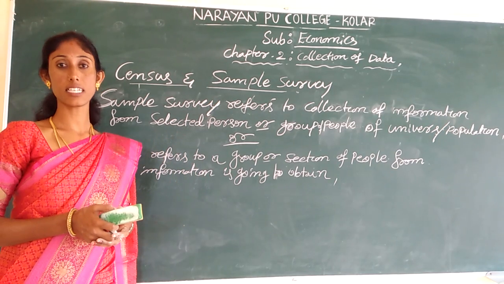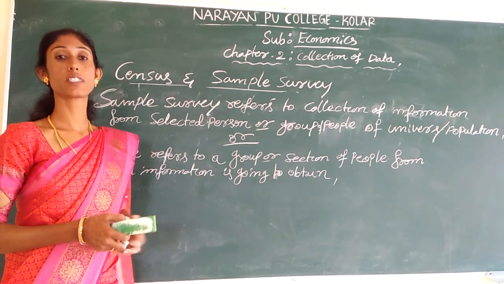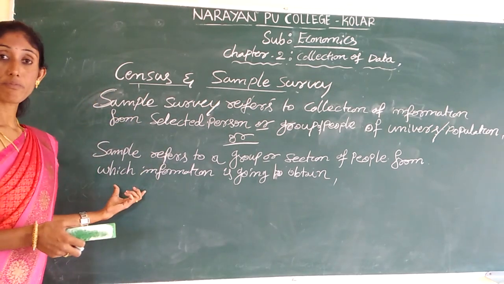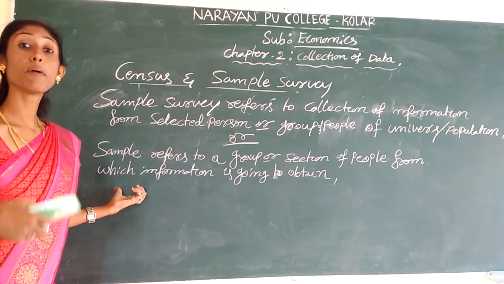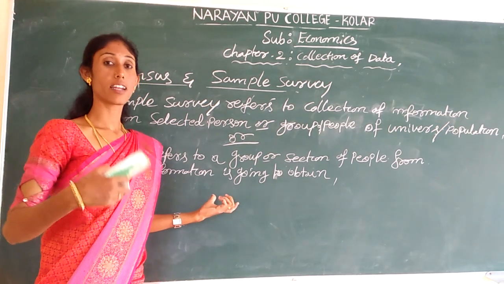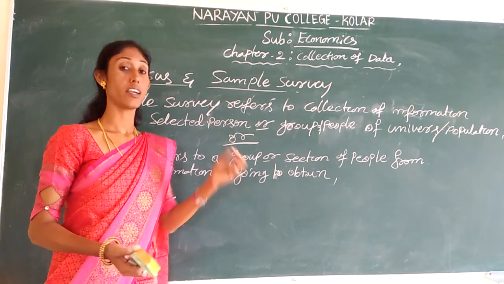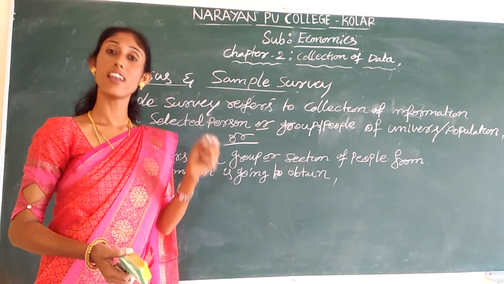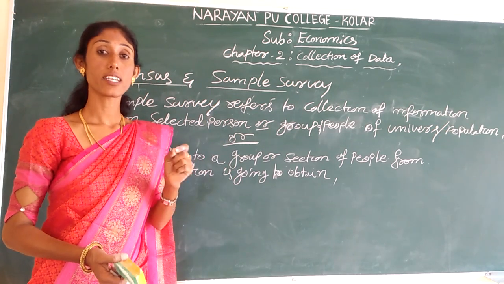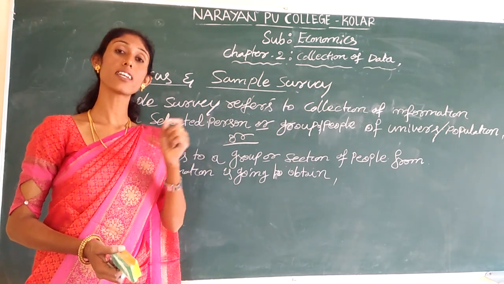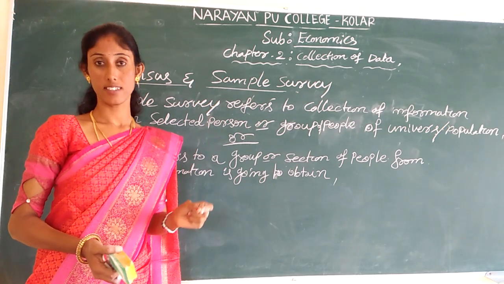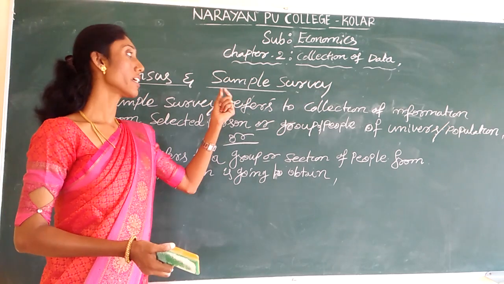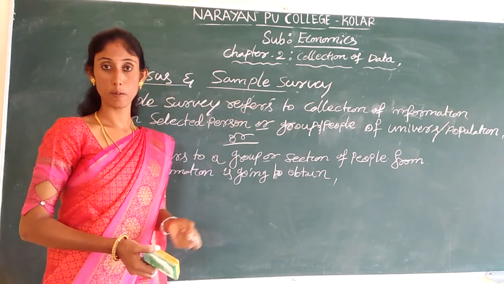Instead of the census, if we adopt the sample survey, the most important feature is that it provides reliable data, the cost incurred to conduct the survey will be less, and the time taken is also less. That's why many investigators conduct sample surveys.